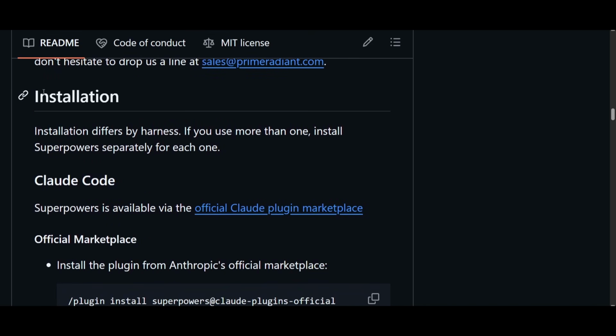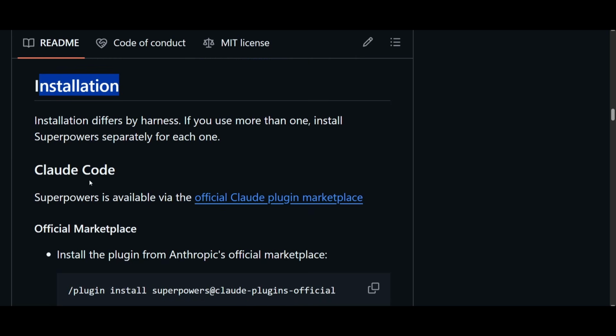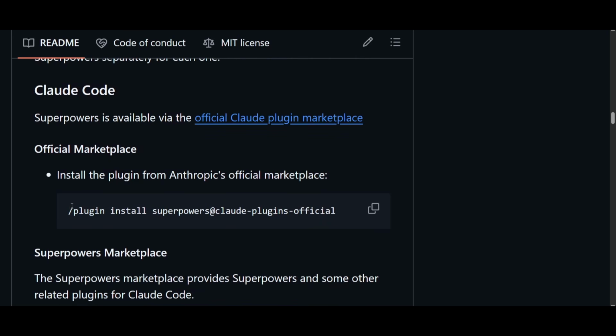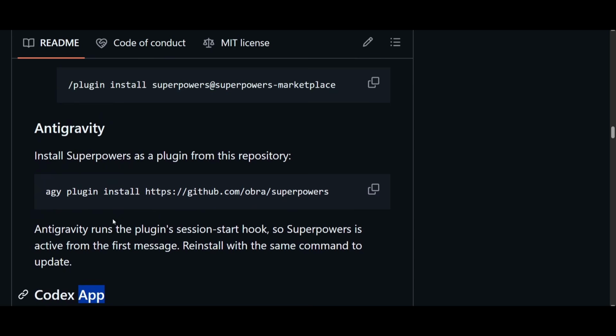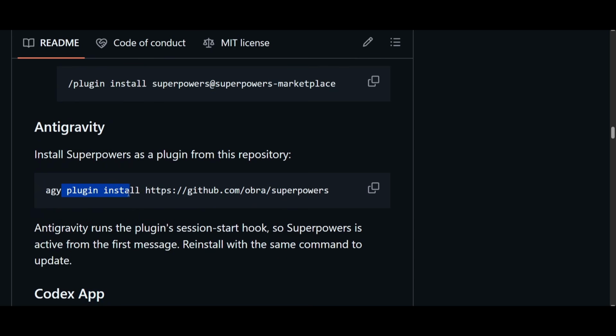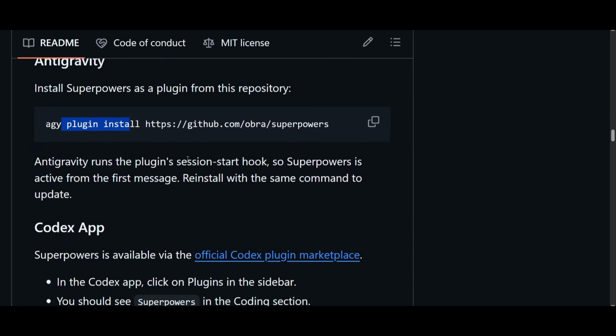Superpowers. And this is the simple installation process. Here you see, in the case of Claude Code, you just need to add this Superpowers skill as a plugin. This is the command that you need to use. And in the case of Codex, it's a simple process. In the case of Antigravity, also a simple process. So you have to add this Superpowers skill as a plugin inside all of these code editors.